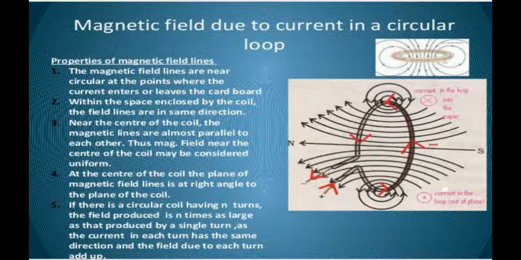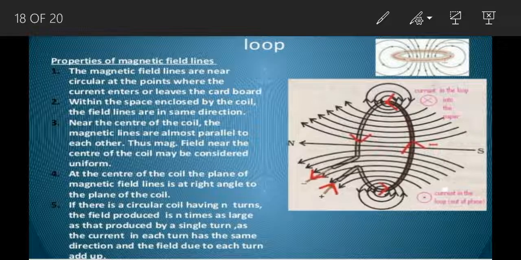It means wherever the current is entering at both ends of a conductor, at that particular place we can find full concentric circles, but afterwards these circles become elliptical. Then the lines of force are in the same direction, that is the upward direction, within the space enclosed in the figure.